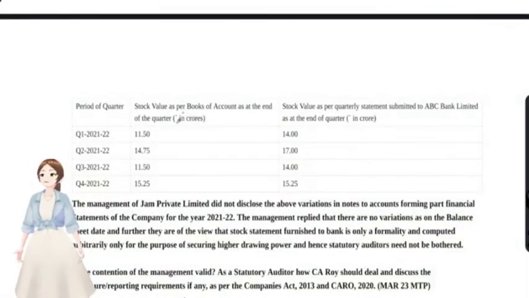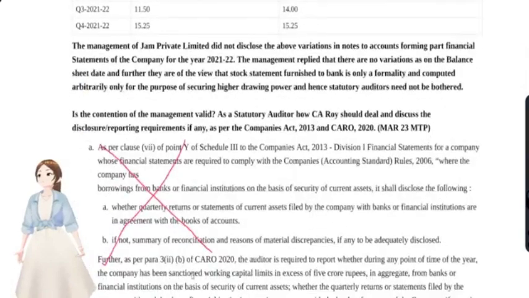Here you see, these were as per books of accounts, these were as per quarterly statements. They were not in agreement with the books of accounts, right? The stock statements were not in agreement with the books of accounts. So you have to report the excess or deficit, the difference amount. The management of J Private Limited did not disclose the above variations in note to accounts in its financial statements.